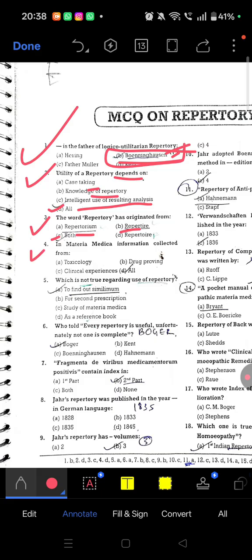Question number 4: in materia medica, information is collected from. We all know this. It is collected from all these sources: toxicology, drug proving, clinical experience. So the right answer is all.